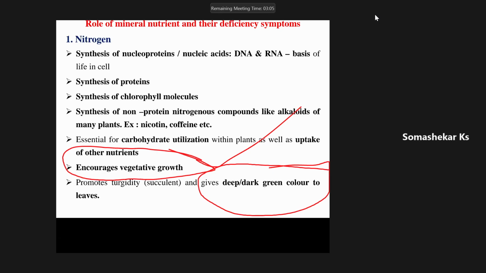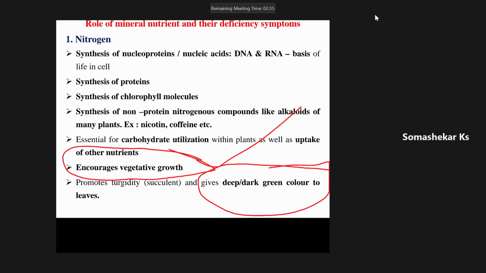Succulent means the water content in the cell sap increases. That attracts more fungal and pest, more diseases and pest incidence will increase, and more lodging will take place. That's why only the recommended dose of nitrogen should be applied. The over application of nitrogen will always have its own problem.